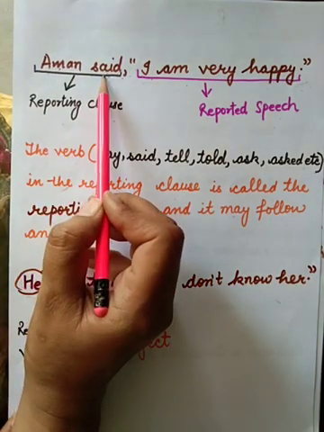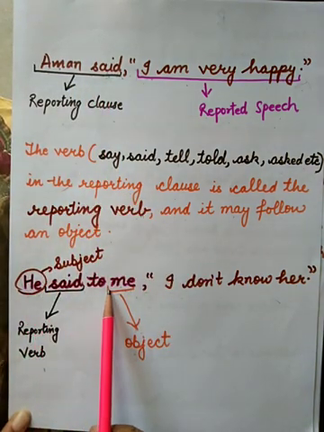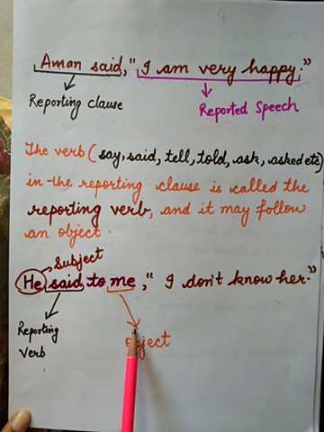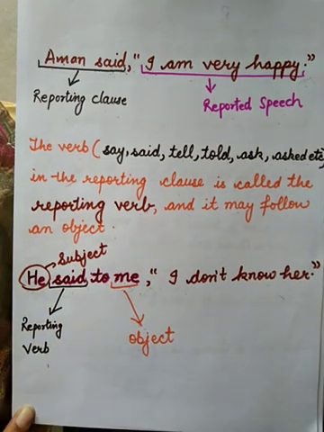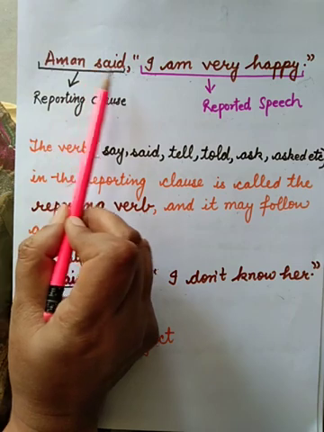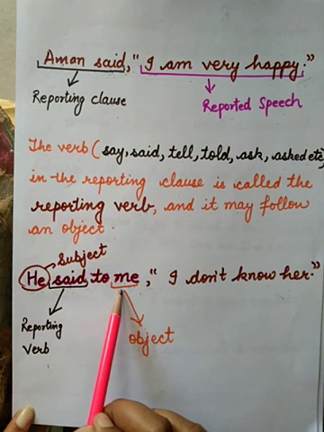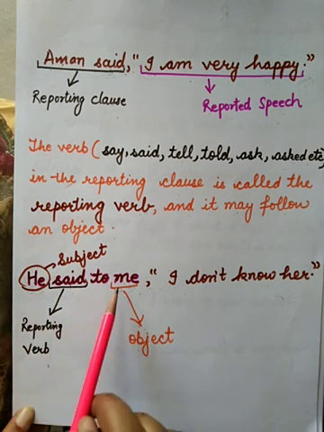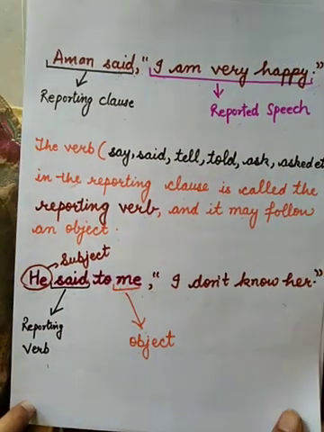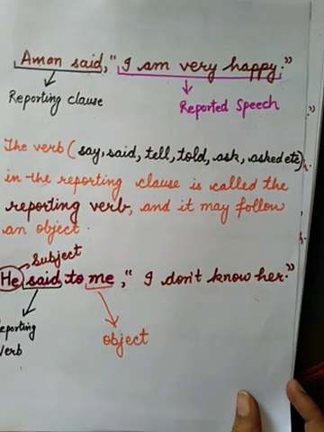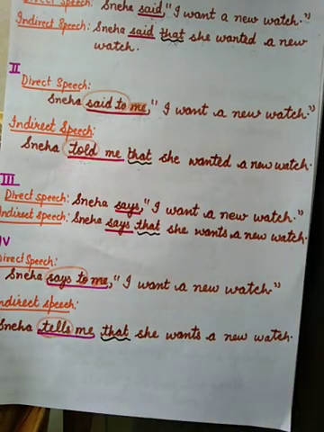Here we don't know to whom Aman said these words. But here we know to whom he said the words, to me. So me is the object here. And this is the reported speech, "I don't know her." So you must know what the subject is, what the reporting verb is, and what the object is in the reporting clause, because all the changes depend on these three things. Now we will learn the changes step by step. How to change direct speech into indirect speech.